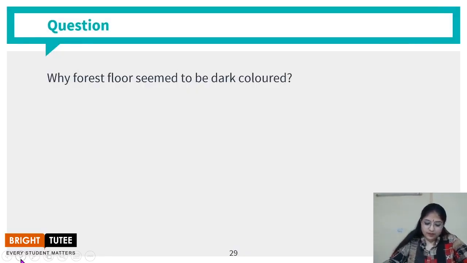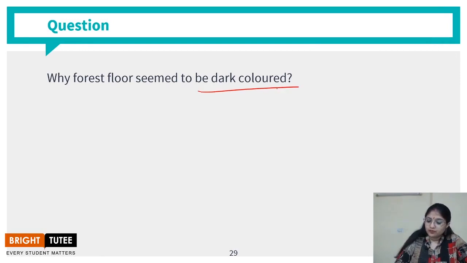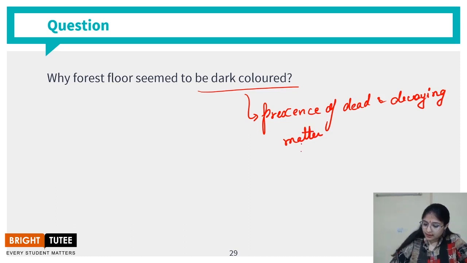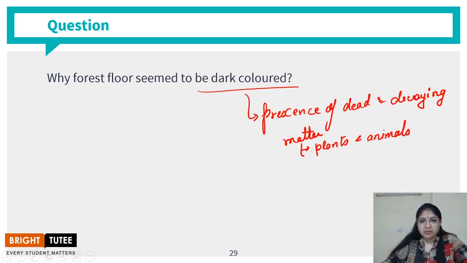Why forest floor seemed to be dark colored? The forest floor seems to be dark colored because of the presence of dead and decaying matter. And this dead and decaying matter consists of plants and animal waste. Animals, it may be the dead animal, even the animal wastes also are included in the dead and decaying matter.